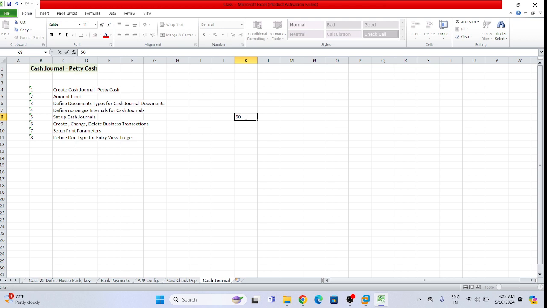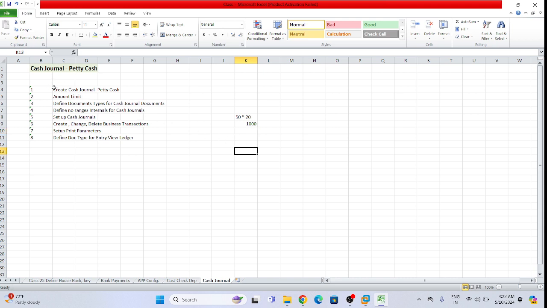Let's suppose 10 rupees for tea and snacks, 20 rupees, so 50 into 20, 1,000. They will not pay this 1,000 by bank. They will do this with the help of cash only, so with the help of cash general.